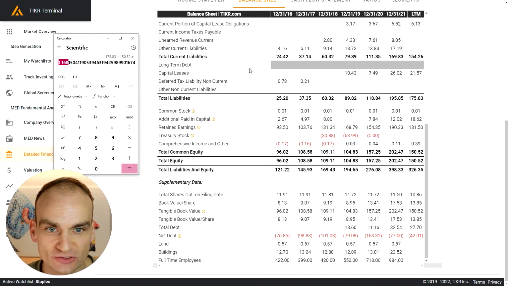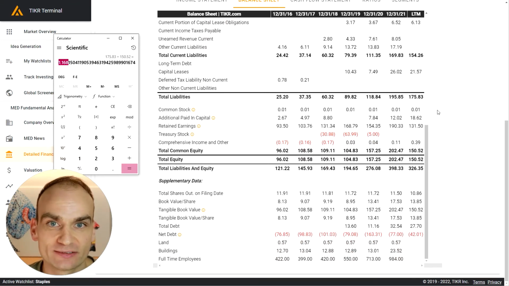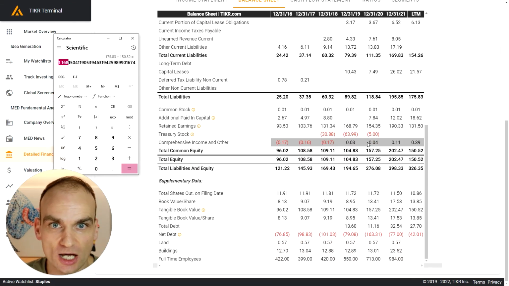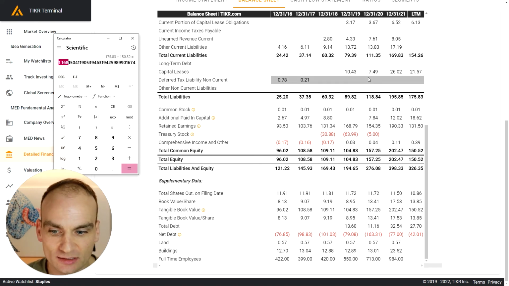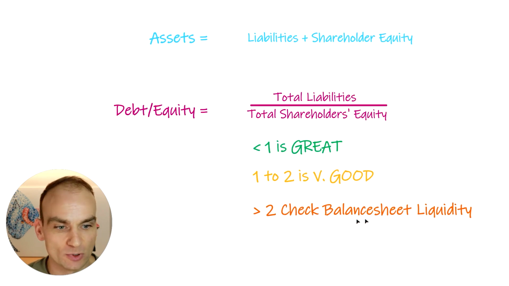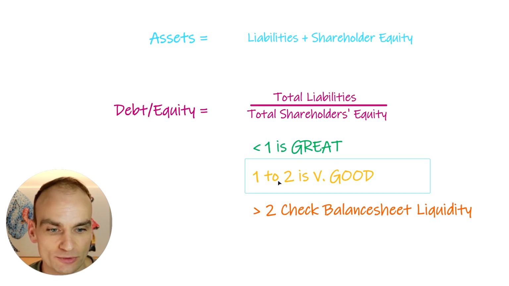What that tells us is that this business, Medifast, is somewhat underlevered. They're not a leveraged business. They have the capacity to increase their debt load if they needed to finance growth into the future. So when we're looking at different companies, ideally what we want to see is, number 1, we want to see debt to equity ratio below 2, ideally. Anything below 1, it's very much underleveraged.